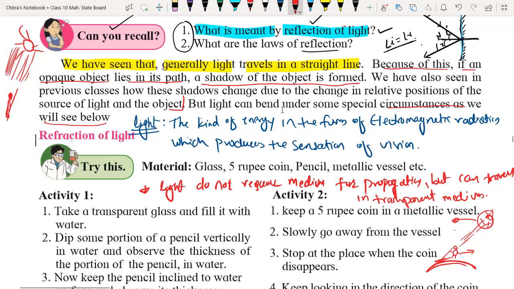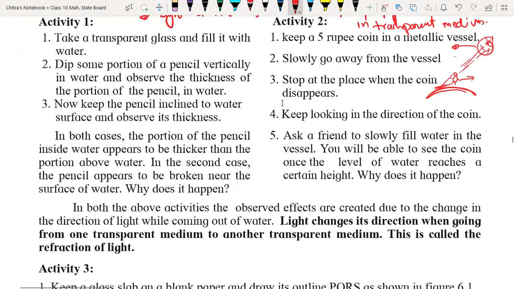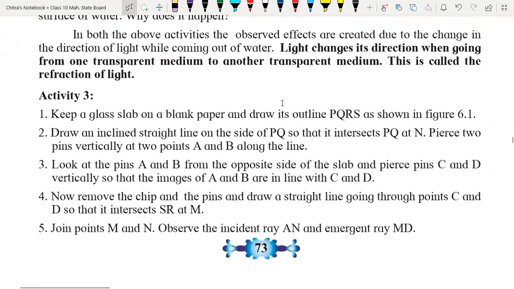Okay, so let's start the refraction of light. That activity I'm going to make you understand over here. Suppose we have a glass slab. Suppose this is the glass slab, and this is the drawing board.